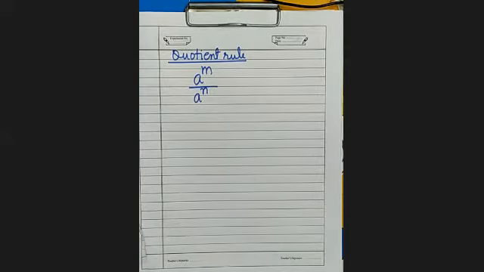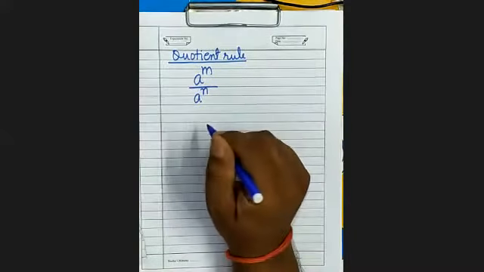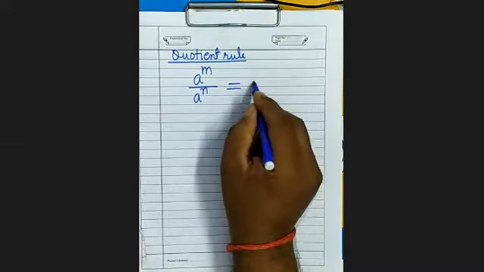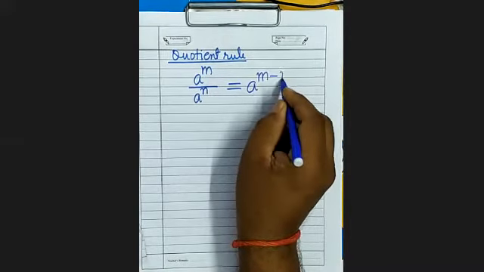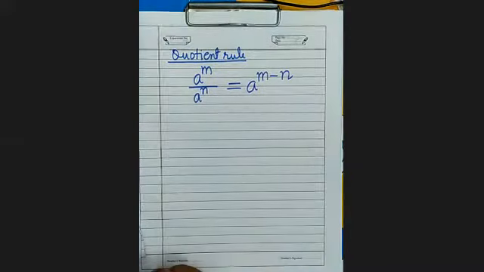One exponential number is divided by the other exponential number, provided their bases are same. What will be? A to the power m minus n.